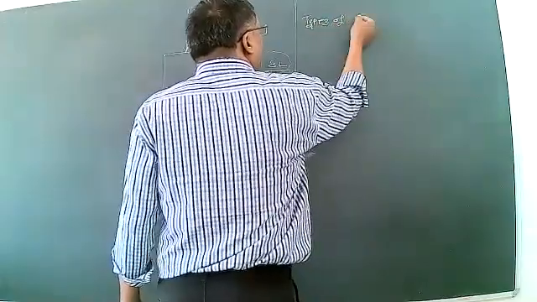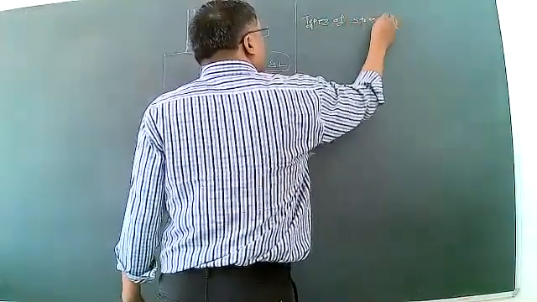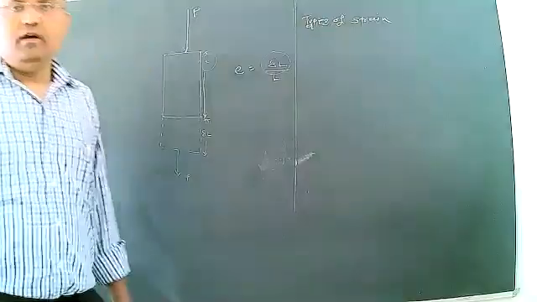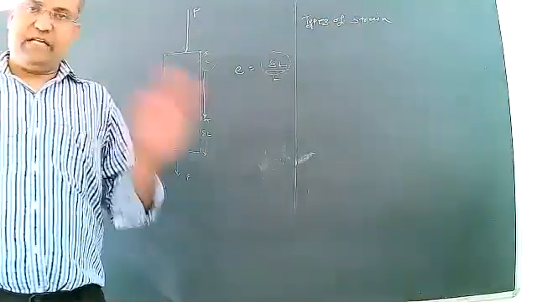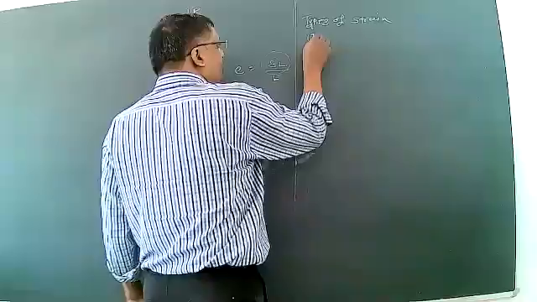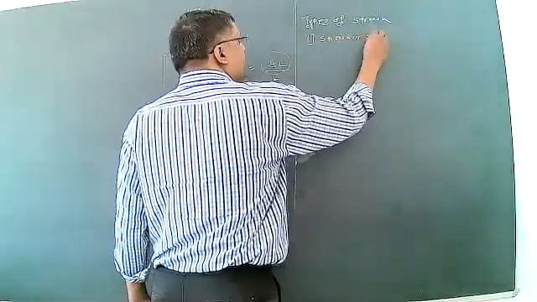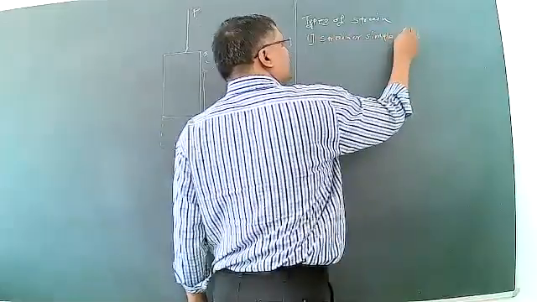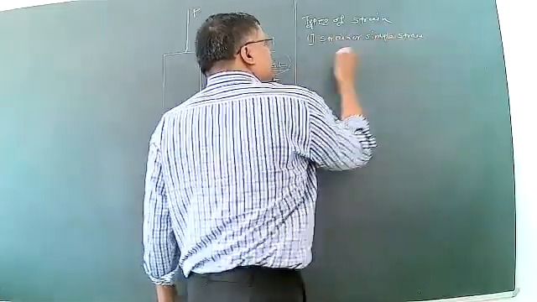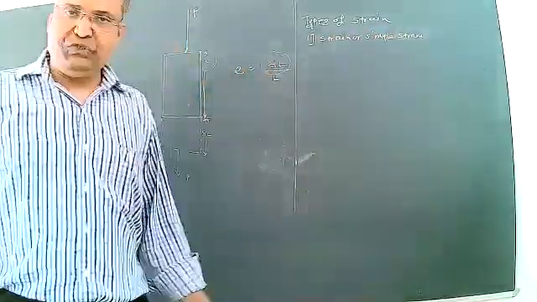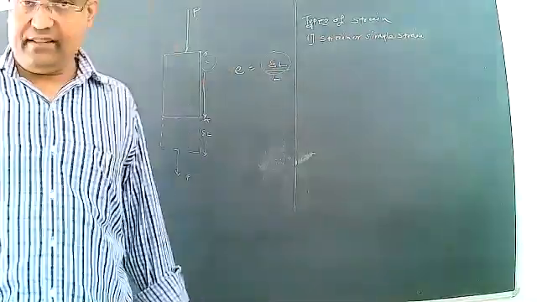Types of strain. The first type is simple strain or only strain. It is the ratio of change in length to original length.